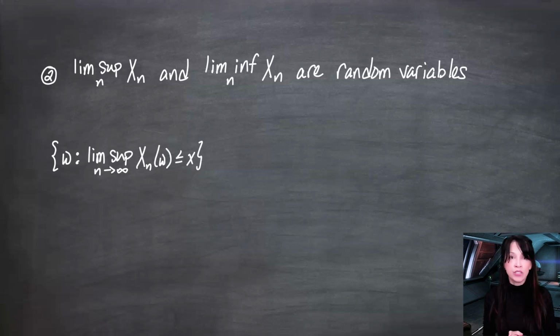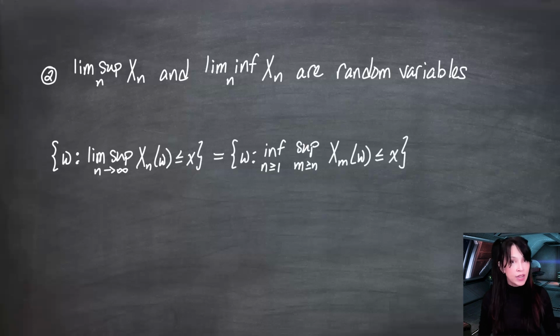And you may recall this was defined to be the infimum over all n greater than or equal to 1 of the supremum over all m greater than or equal to n of xm omega.